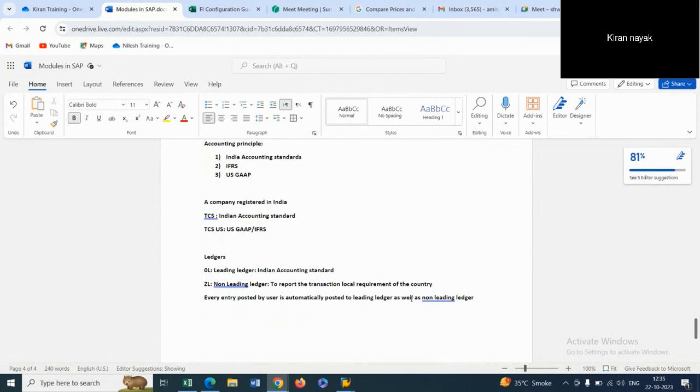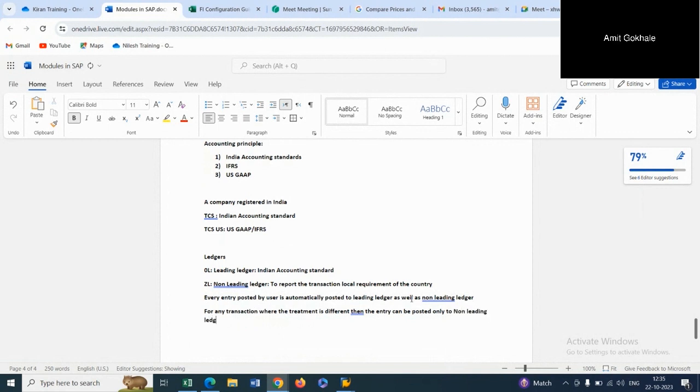But let's say for any transaction where the treatment is different, then the entry can be posted only to non-leading ledger. Understood this statement? Yes, sir.